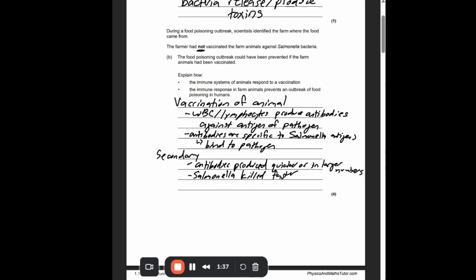Okay, so how could this prevent an outbreak? Well, if we have this, then there will be fewer bacteria in the animals or the products.